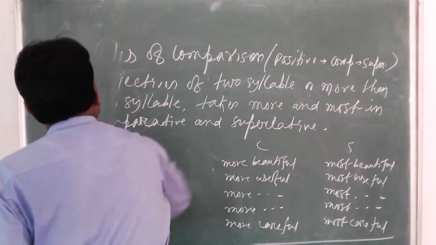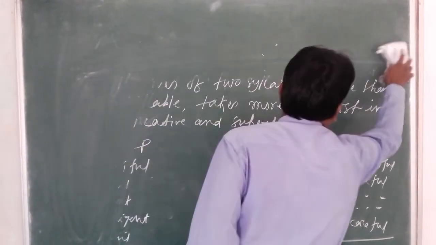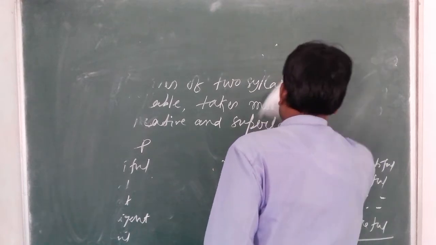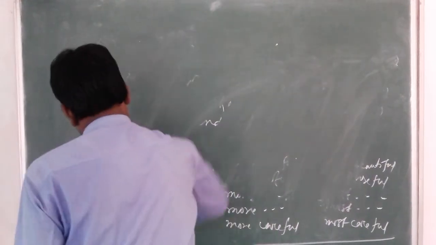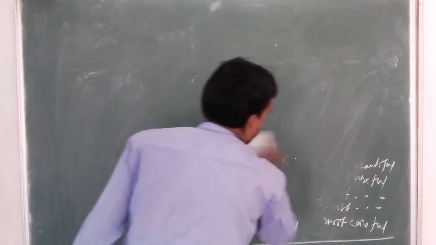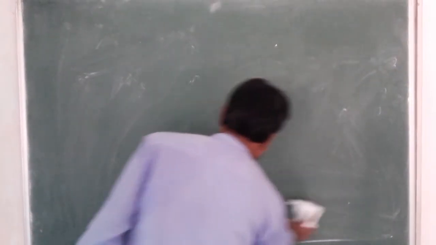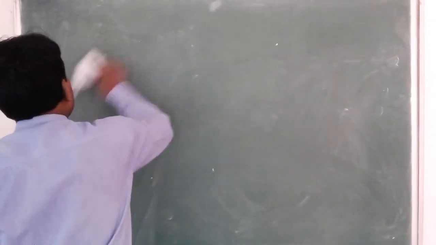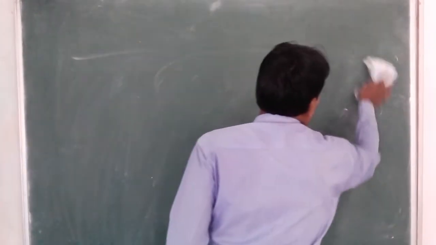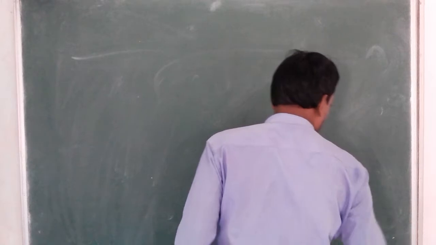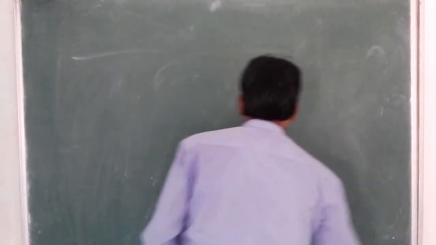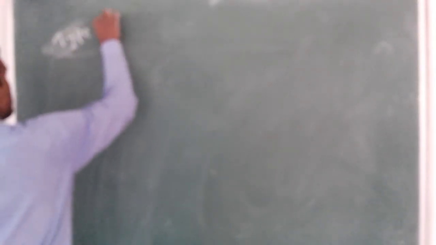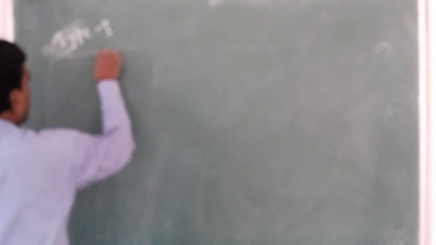Try to understand through examples the change of positive, comparative and superlative. It has three types. Now I am going to discuss one by one. At first, type number 1.